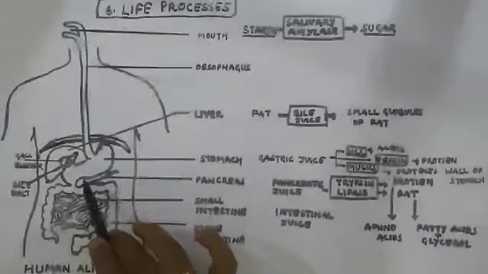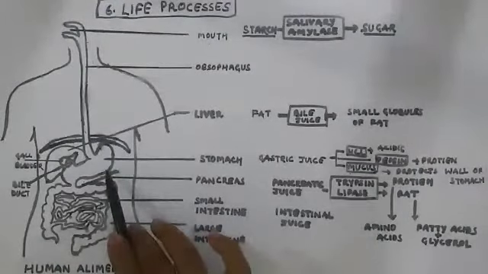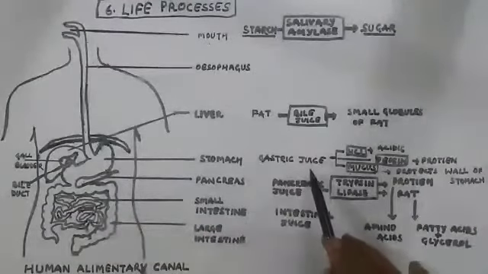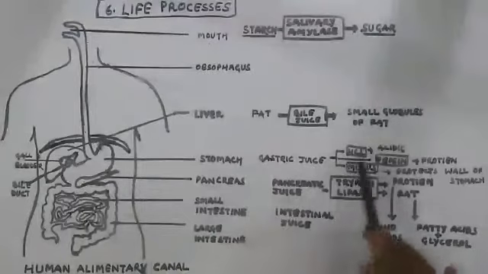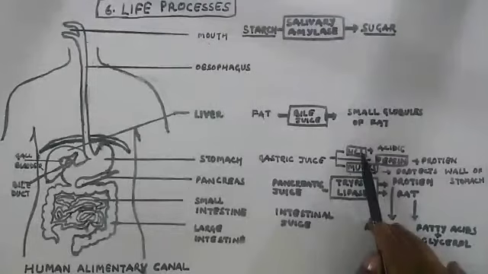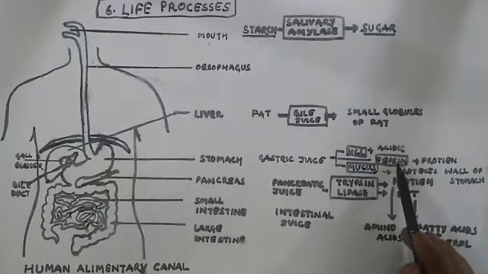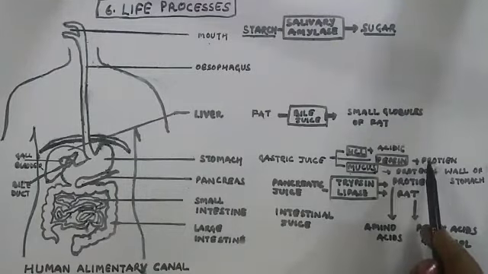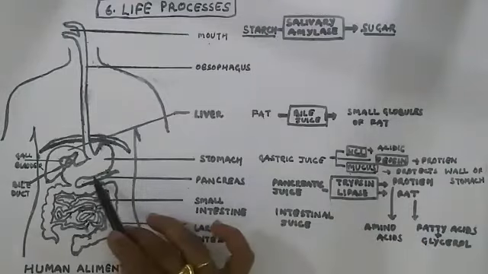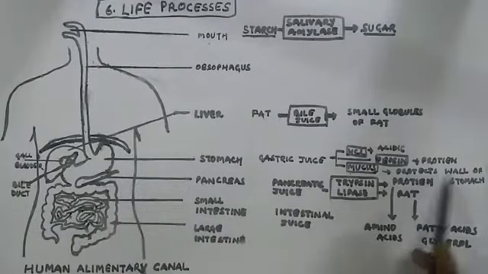On the wall of the stomach, when you see the anatomy of the stomach, you will see several glands. These glands give out gastric juice, which contains HCl, pepsin, and mucus. The HCl makes the medium of the food acidic, as well as promotes the function of pepsin. The role of pepsin is that it digests protein. Mucus makes a smooth lining over the gastric wall and protects the wall of the stomach.